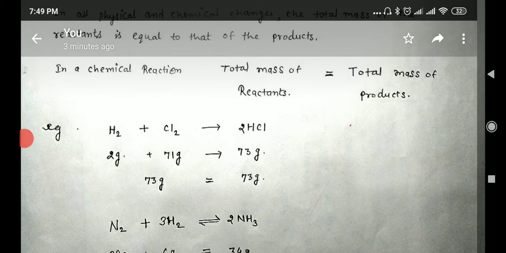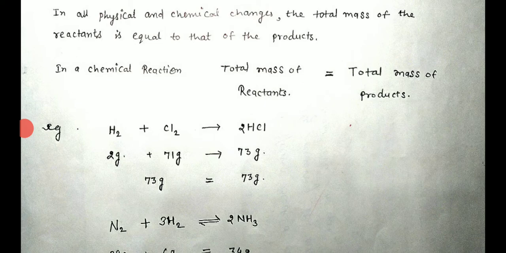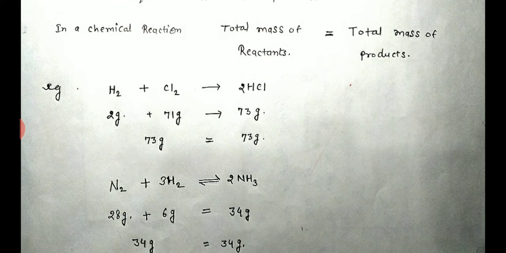We can learn this with the help of example. We have just learned the atomic mass and molecular mass of the atoms and molecules, and in the previous class we have learned the chemical reaction and the balanced chemical equation. So as you can see, H2 hydrogen gas, when it reacts with Cl2, will give 2HCl. The mass of hydrogen is 2 gram, the mass of chlorine gas is 71 gram, and it will give 73 gram of HCl.